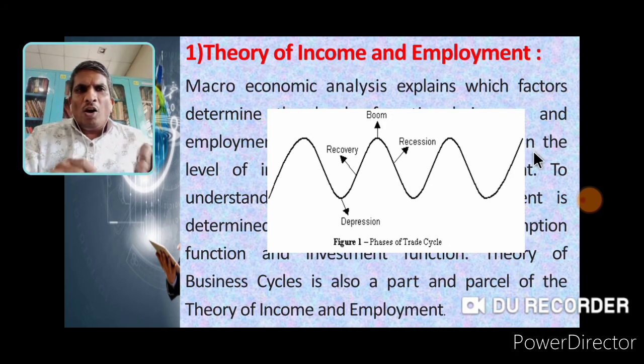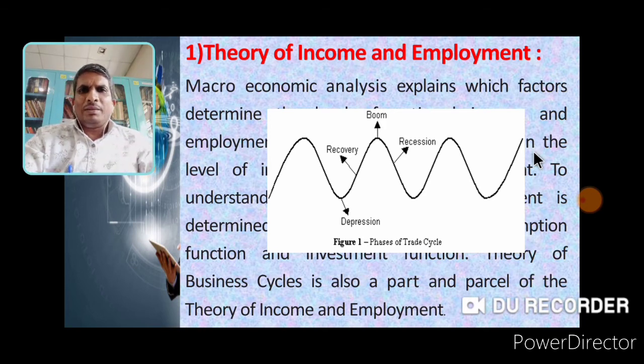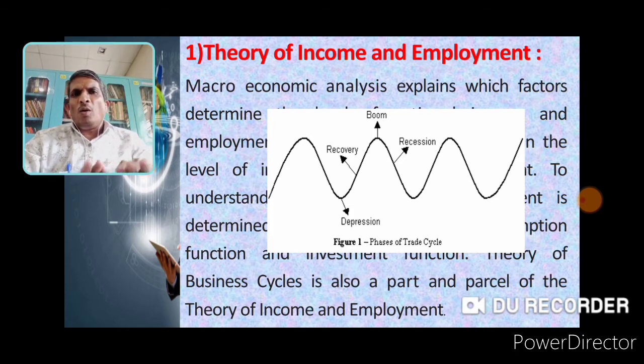So theory of income and employment. On the micro side, it is price theory, and on the macro side, theory of income means the rewards of all factors of production: land, labor, capital and entrepreneur, rewarded respectively with rent, wages, interest and profit.